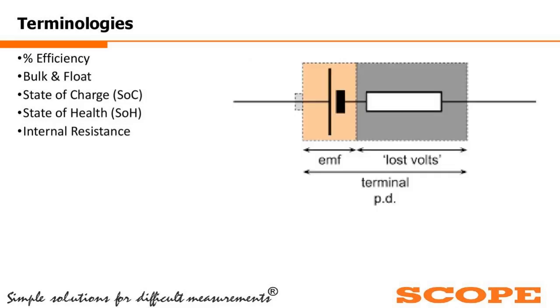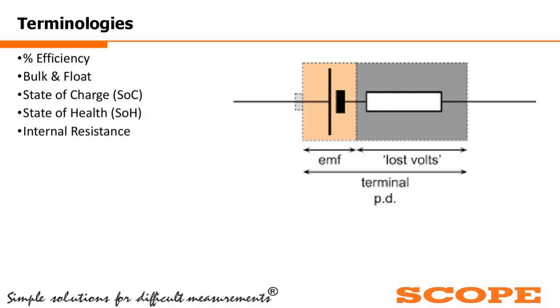Internal resistance. Whenever we are connecting the battery to the load, we get the terminal potential difference, but that is the summation of the EMF and the lost volt. Now, the battery we know has its self-resistance, which we call the internal resistance. And because of the internal resistance, we have this lost volt.